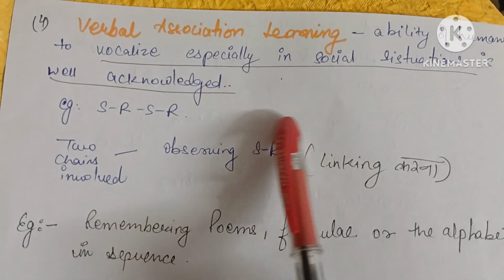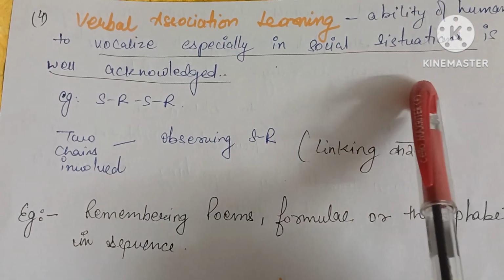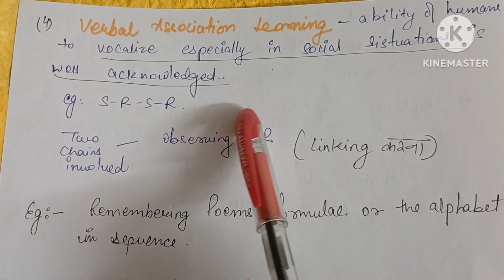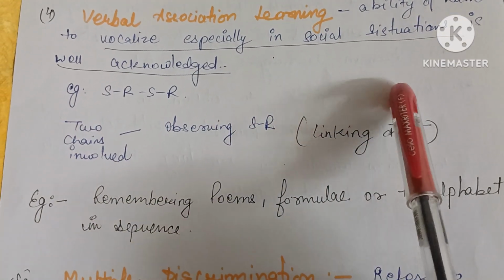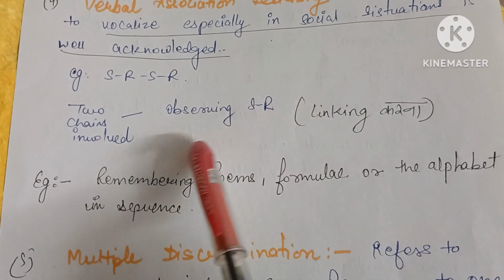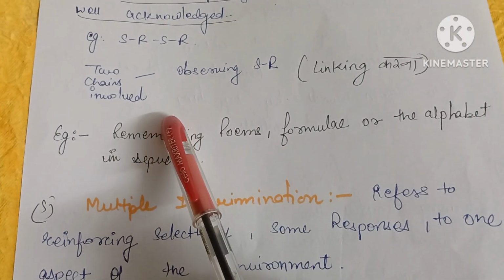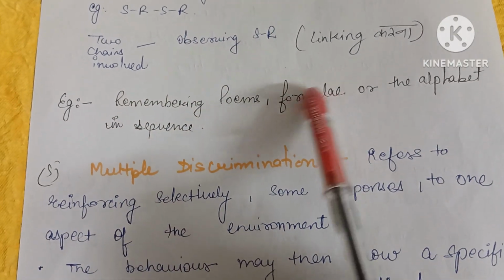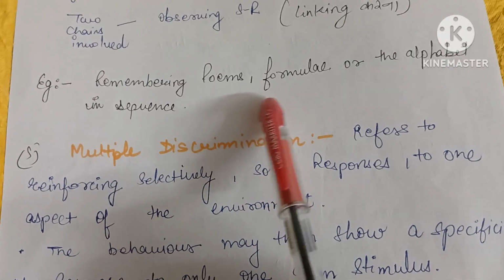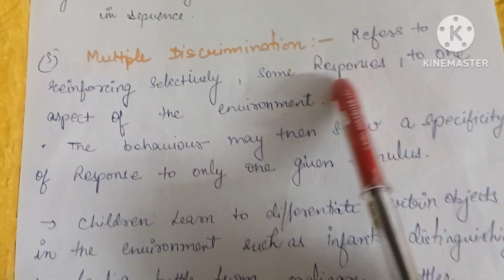Fourth is verbal association learning, that is, the ability of humans to vocalize, especially in social situations, is well acknowledged. For example, SR learning and two chains are involved, which is like a linking. Example: remembering poems, formulas, or the alphabet in sequence.